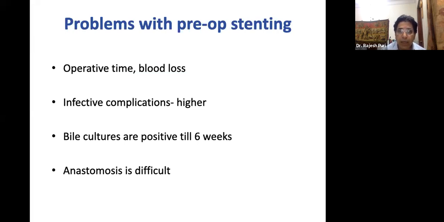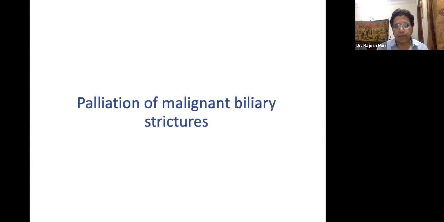So my message to my colleagues is you don't require preoperative biliary stenting in all lower end bile duct blocks. It should only be done if the patient has cholangitis, if the patient's bilirubin is more than 15 milligram, because if the bilirubin level is high, the risk of postoperative infection is high, or if the patient requires neoadjuvant chemotherapy. In those situations, you do the biliary stenting. Otherwise, these patients should be subjected to surgical intervention.